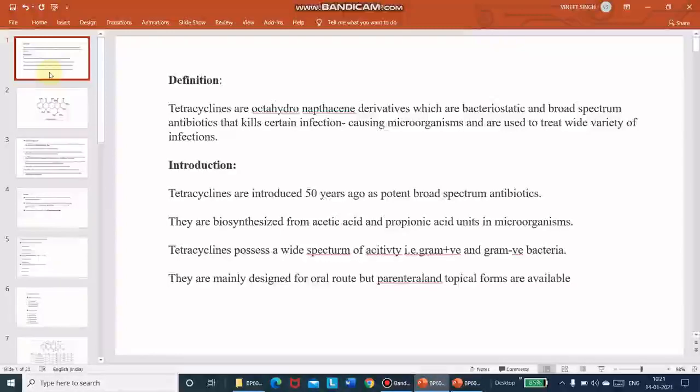So wide spectrum or broad spectrum means that tetracycline is equally active against either gram positive bacteria or gram negative bacteria. They are mainly designed for oral route, but parenteral and topical forms are also available. इनिशियली जब ये मार्केट में आई या इंट्रोड्यूस हुआ था, तो इसको ओरल प्रेफरेंस था, लेकिन उसके बाद इसका पेरेंटल रूट और टॉपिकल फॉर्म भी अवेलेबल हो गया.